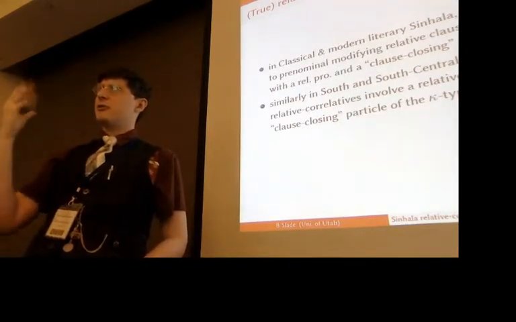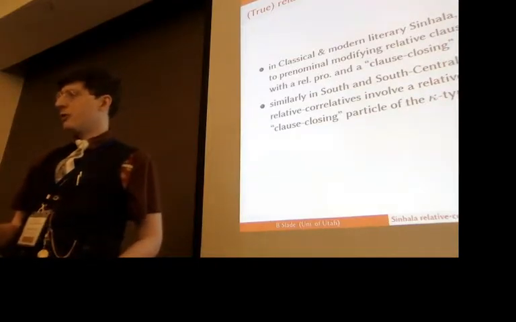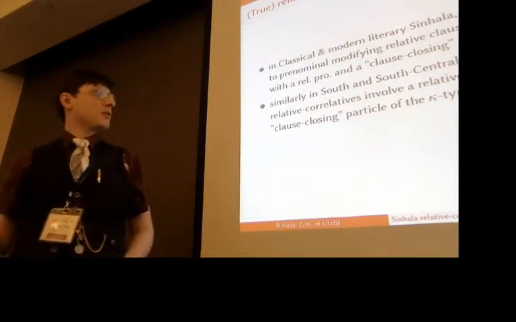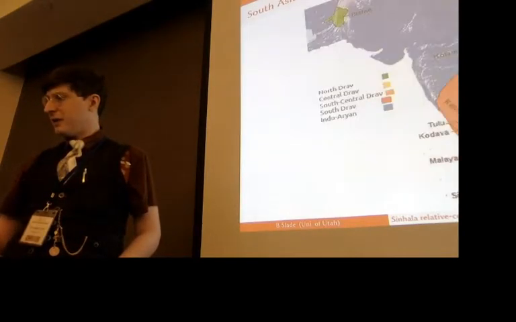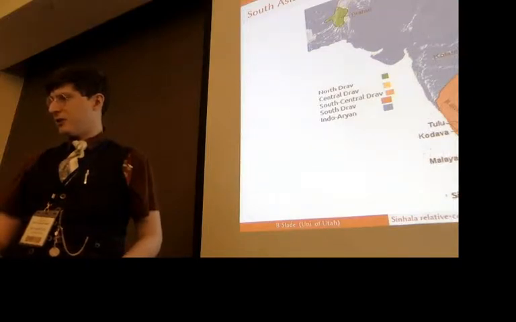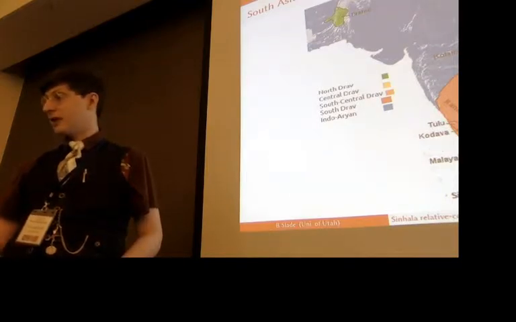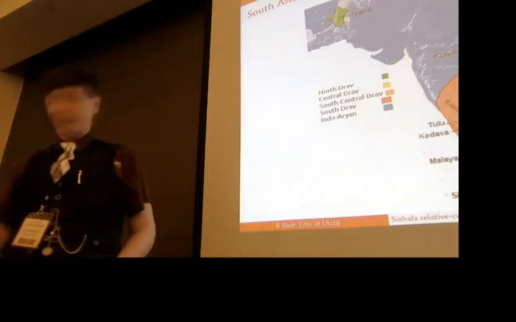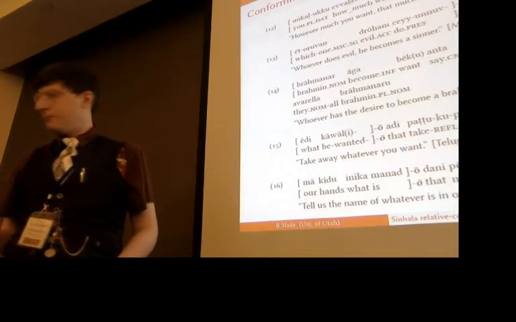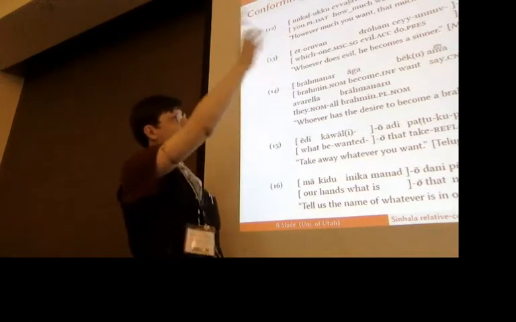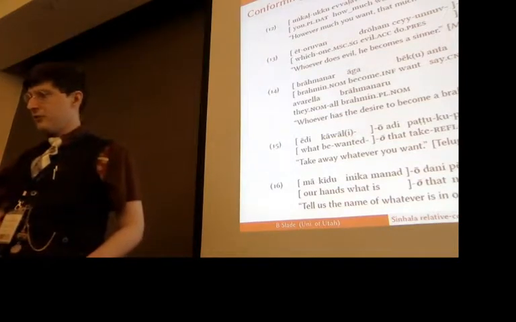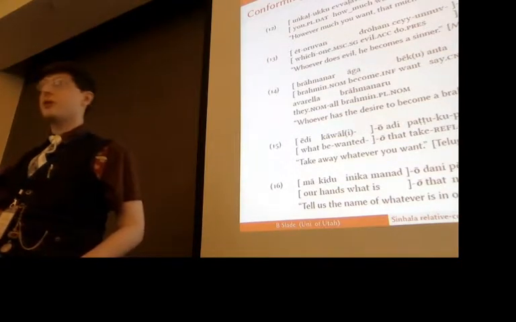Okay. But to return to the Sinhala Dravidian type, so again, the thing is that we've got this particle which doesn't seem to immediately do the sort of work that we want it to do. We've got this particle of this kappa type. And the languages in which these appear, they're actually geographically contiguous. So Sinhala's here, and it's these southern Dravidian languages and south central Dravidian languages that are the ones that actually have this. So it does seem to be something that looks areal. Here's a number of examples. In Dravidian, and again, we just see that we've got some sort of relative clause plus this kappa particle at the end of each of those from a number of different south and south central Dravidian languages.